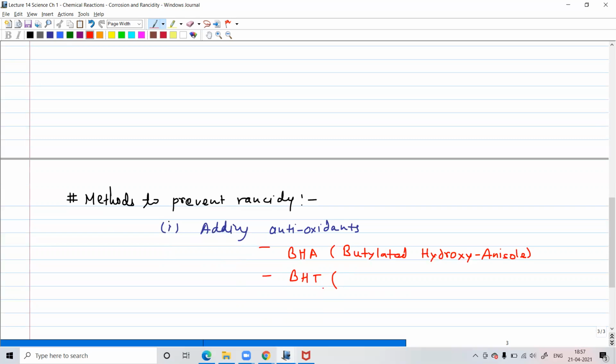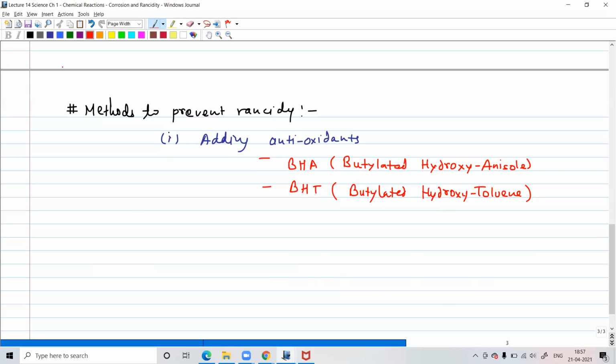So BHT is hydroxytoluene. Okay, so that is one of the ways to prevent rancidity. What else can we do?